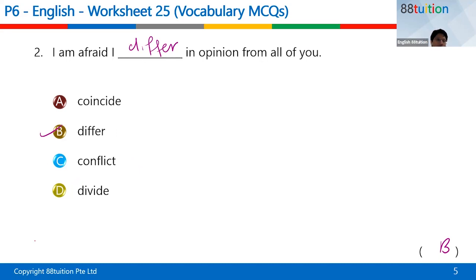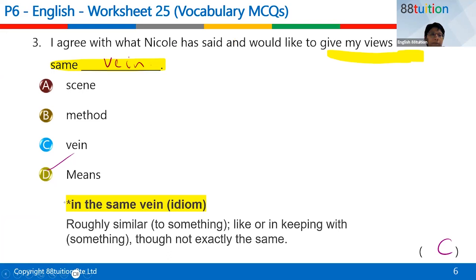Next, "I'm afraid I differ in opinion." It's just like this: differ in opinion means you want to say politely to the person that you do not agree with that person. So differ in opinion just means that you have a different opinion from that person. You don't say coincide in opinion, a bit strange, that one. Conflict in opinion, divide in opinion. So you just say differ in opinion, right? This one is because you are telling the person that you have a different opinion and you disagree with the person. All right. Okay, next one.